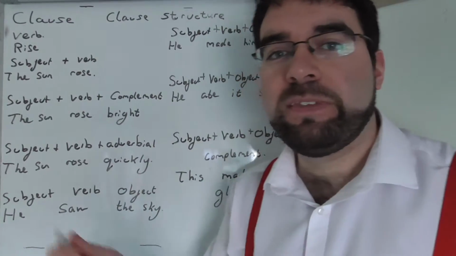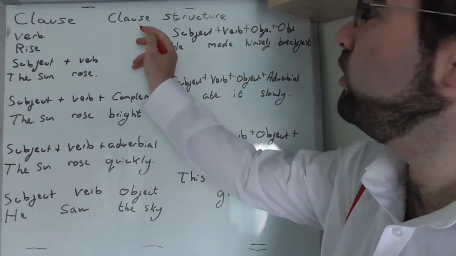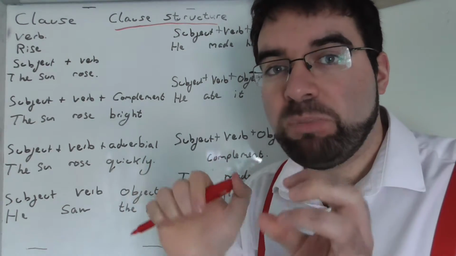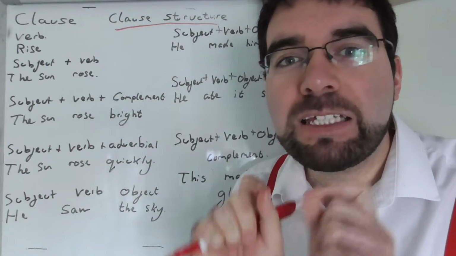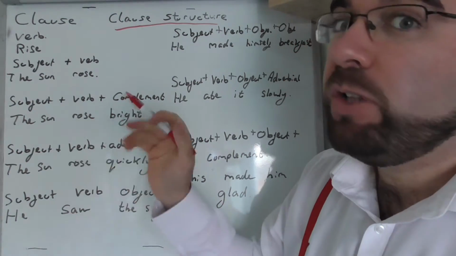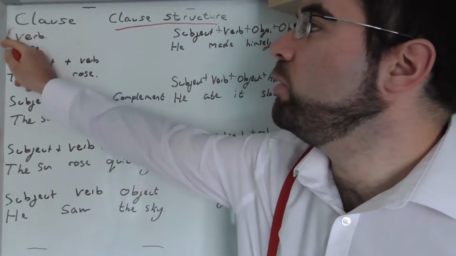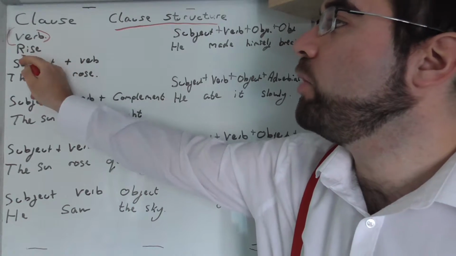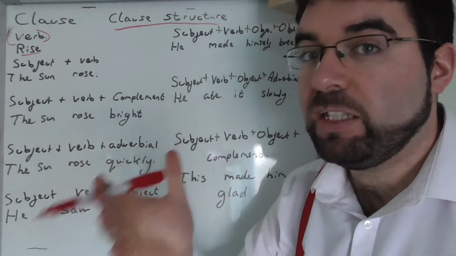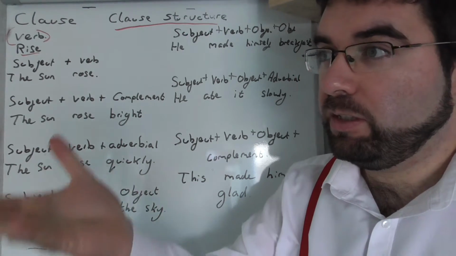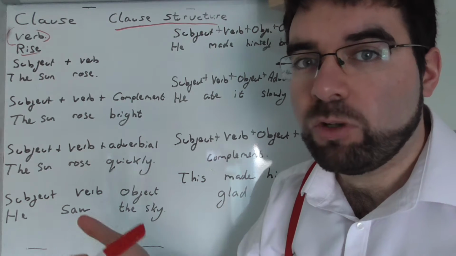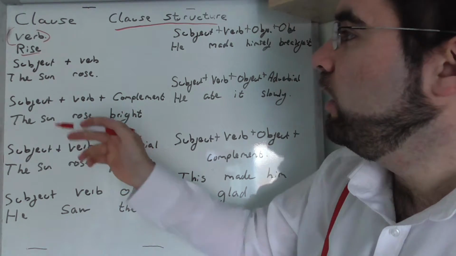Okay, so let's look at clause structure. The way sentences can be built, the building blocks of the sentence breakdown. So at the very least, you can have one word, a verb: rise, rose. It rose. It's rising. Risen. It rose. Very good.